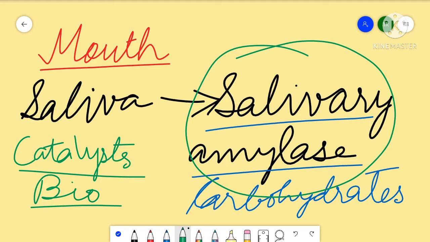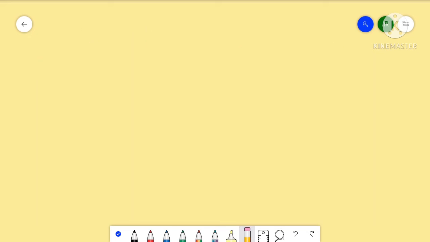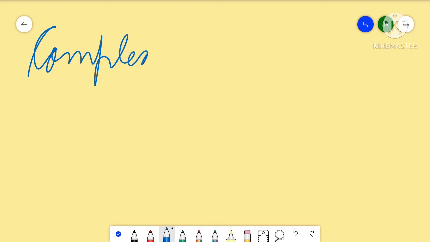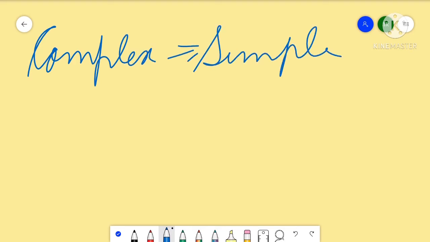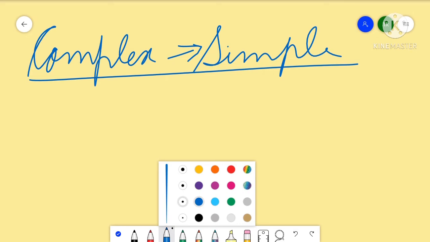So how does carbohydrate digestion actually take place? It is given in your book that complex carbohydrates are converted to simpler carbohydrates. The food that we take in is of a complex form, obviously.